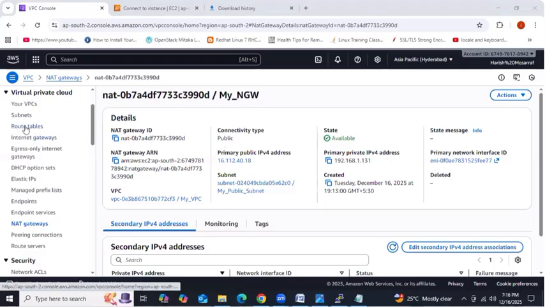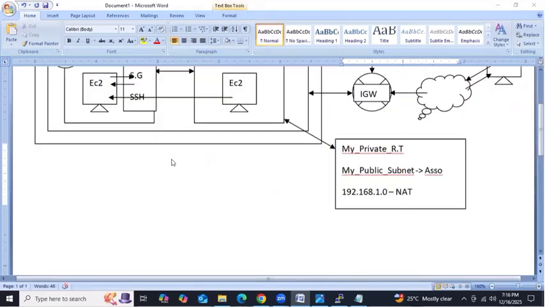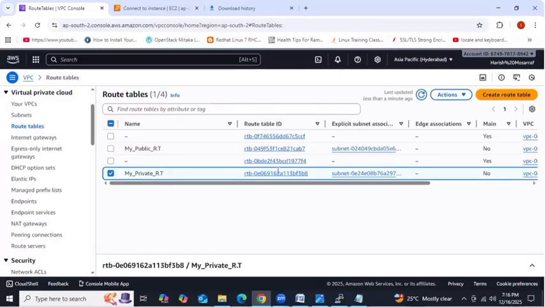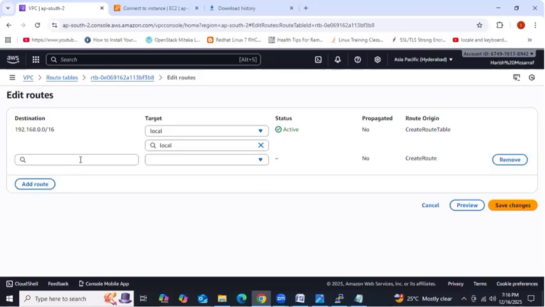Right, guys. Go to route table. According to this diagram, we need to add the entries into this route table, right? Route table. Which route table? Public or private? Private. We need to add the route entries into the private route table, right? Select this one. Guys, edit route, add route.